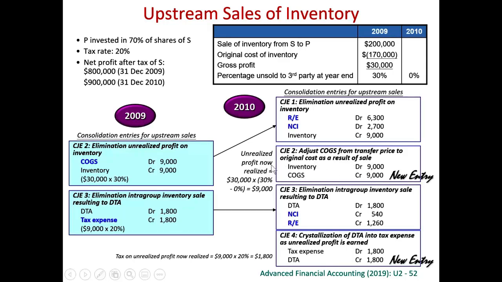Of course, we can combine these two journal entries into one. Therefore, you simply debit retained earnings 6,300, debit NCI 2,700, and credit cost of goods sold 9,000.